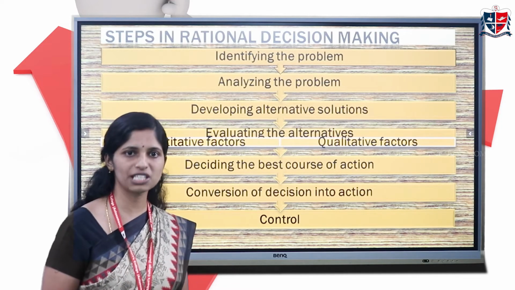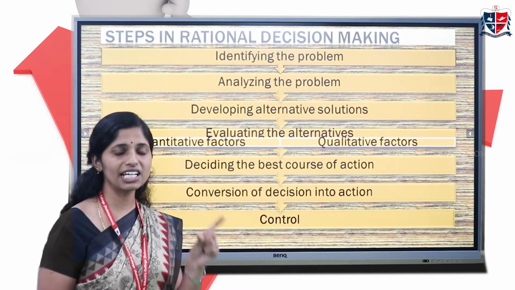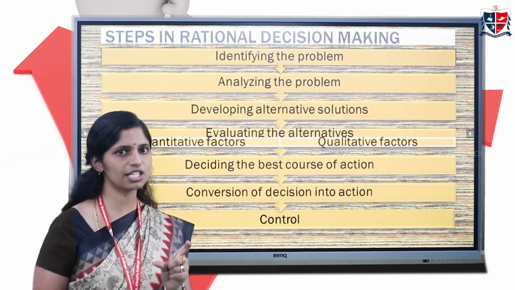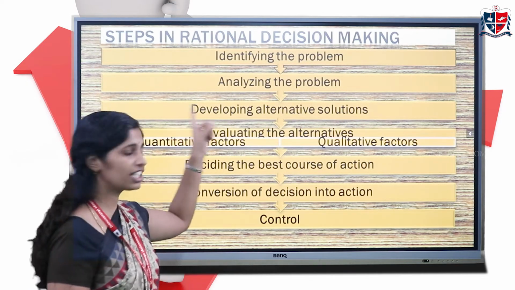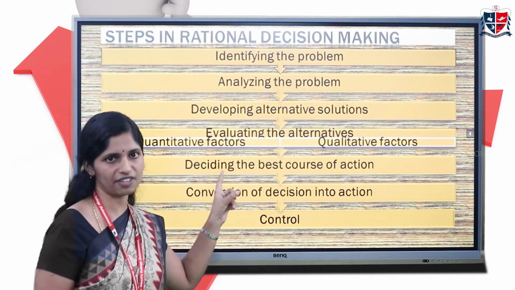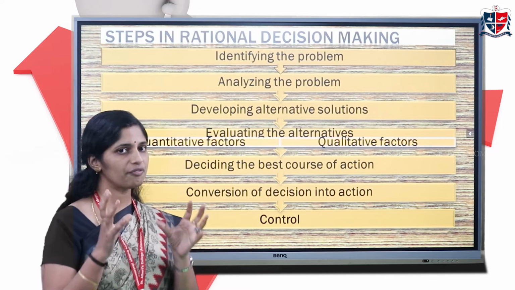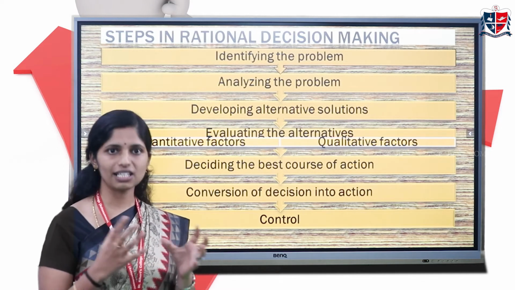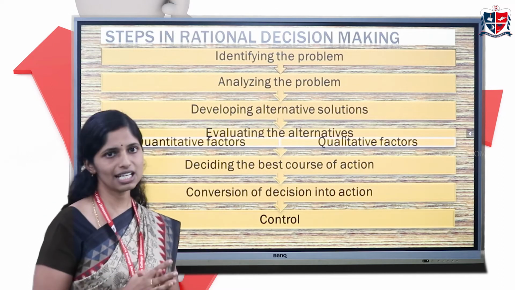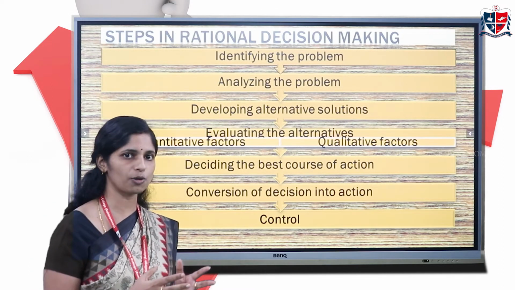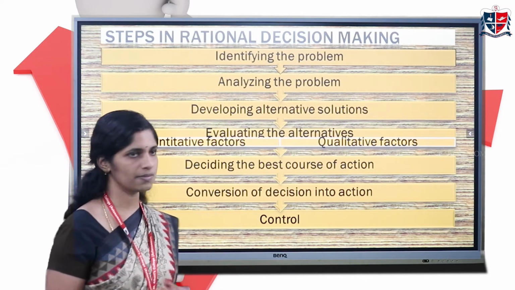It will not be implemented properly. So the first, very, very important step is identification of the problem for which a decision has to be taken. And we have to define the problem clearly. That is very, very important. Next one is analyzing the problem. Once we identify the problem and define it clearly, the next step is to analyze the problem. In order to analyze the problem, we have to collect all the relevant facts related to the problem.